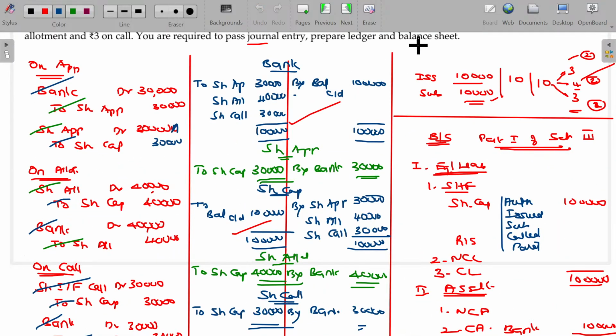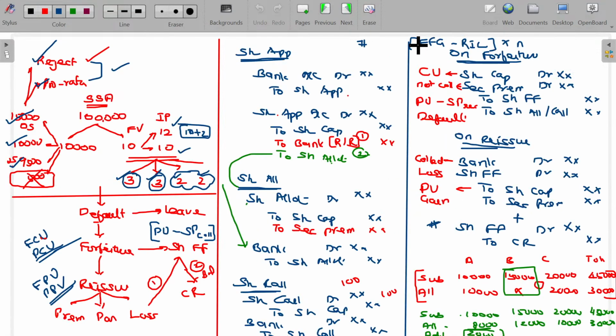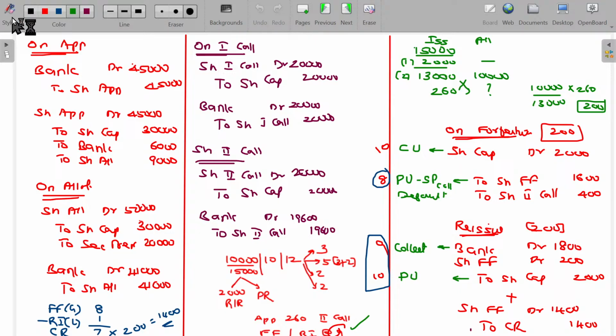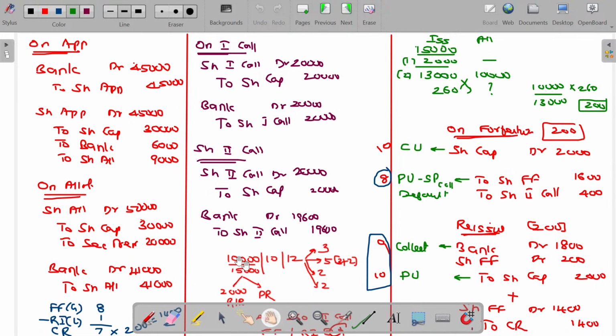So currently what we have done? We have done fully called up state forfeiture, forfeiture reissue at loss, fully paid up reissue. I have not included partly called up forfeiture, partly paid up reissue, and in case of gain or par on reissue, not completed. So we have completed all the items. Now you have to complete the rest of the 3 so that you will be mastered with the second block also. Okay. Yes, make note of it. If you have any doubt, you can ask me.